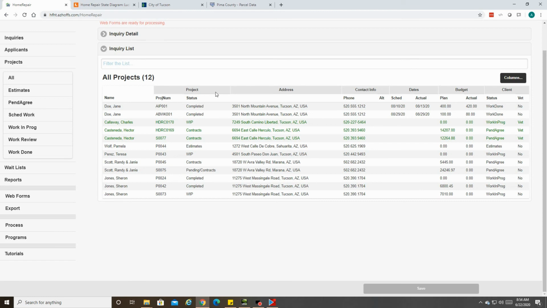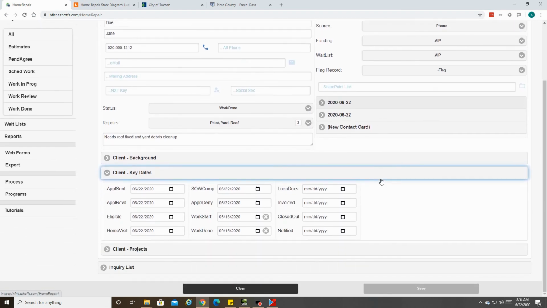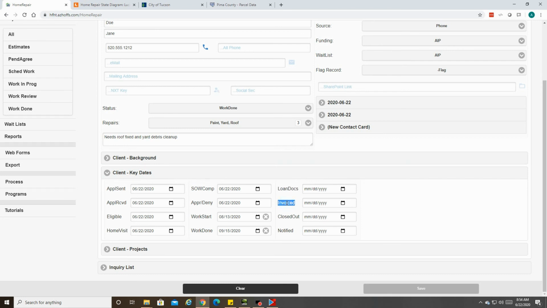Let us see what else is needed to finalize this request. Jane's request did not require loan or lien documents. We simply asked for a small donation. But if those were required, the dates they were completed can be recorded in key dates.